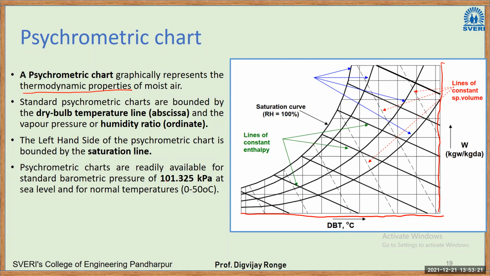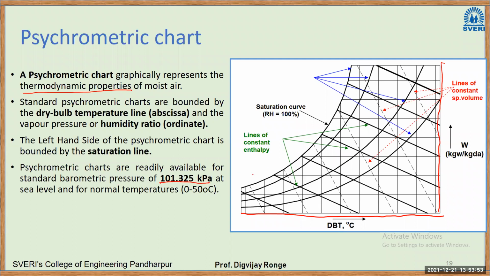Psychrometric charts are readily available for standard barometric pressure of 101.325 kilopascal at sea level and for normal temperature, 0 to 50 degrees Celsius. So for every pressure, this chart will be different. This is the chart for only atmospheric pressure, that is 101.325 kilopascal. If the pressure changes to 2 bar, in that case again we will have a different psychrometric chart.